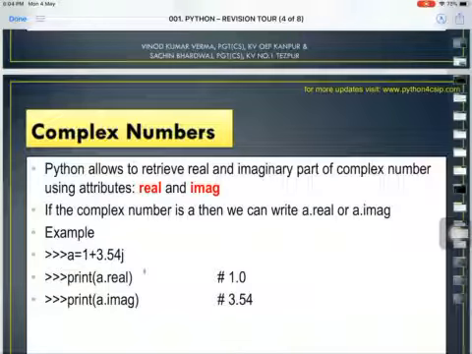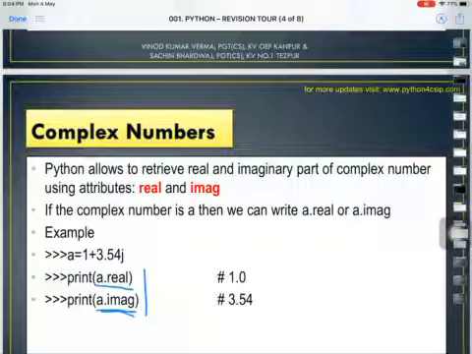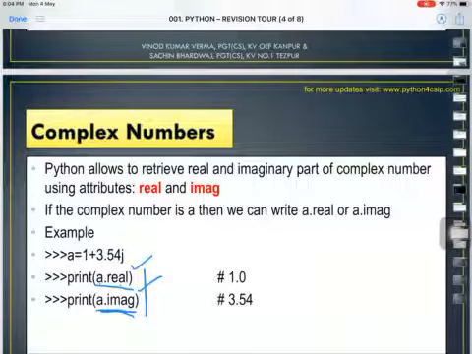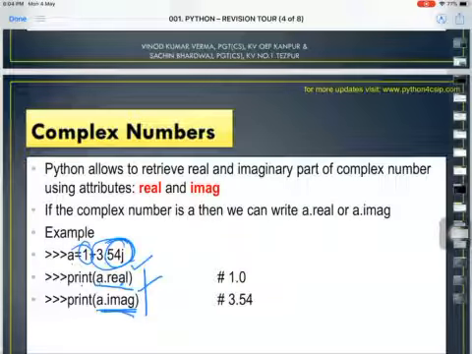Alright, one more thing, if you want to see only the real part and only the imaginary part, then we have these two keywords. So this a dot real, if I declare a is equal to 1 plus 3.554j, and I say print a dot real, it will show only the real part, and if I say print a dot imag, it will show only the imaginary part, that is 3.54j.